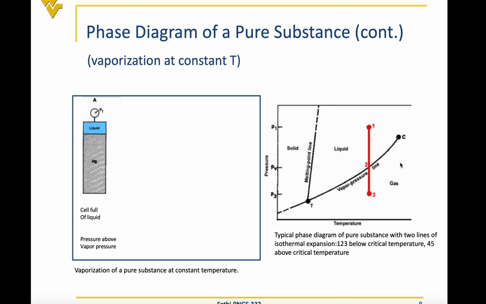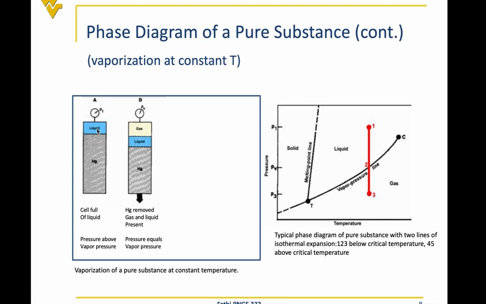Or at a temperature below the critical point, when we start performing this experiment at a constant temperature, as we said, we start from a very high pressure, where we make sure that the system is all liquid. And then as we remove mercury from the cell, the liquid expands, and at one point the gas starts coming out of the liquid. When the first gas bubble comes out of the liquid, we call that the bubble point pressure.